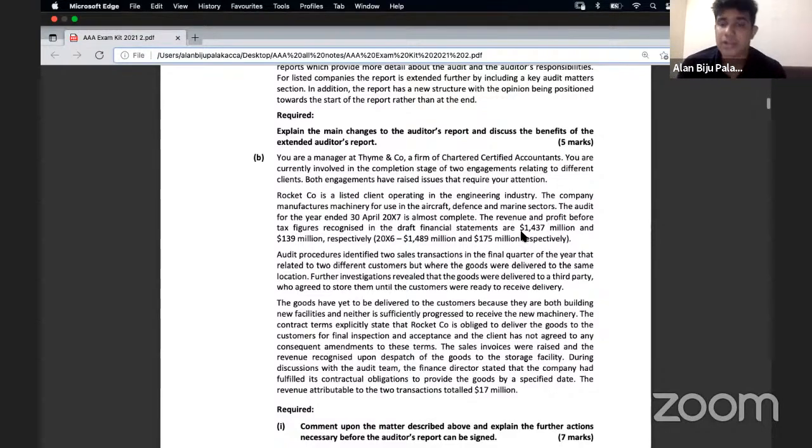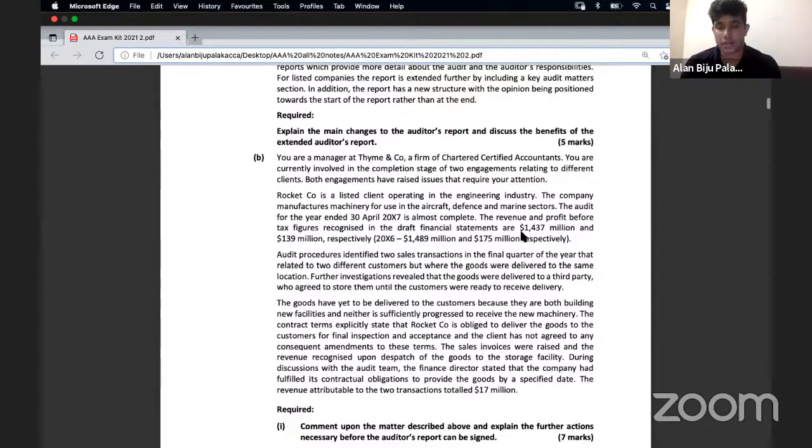Further, the investigation revealed the goods were delivered to a third party who agreed to store them until the customers were ready to receive the delivery. The goods have not yet been delivered to the customers because they are both building new facilities and neither is sufficiently progressed to receive new machinery. The contract terms explicitly state that Rocket Company is obliged to deliver goods to the customers for final inspection and acceptance. The client has not agreed any consequent amendments to these terms. The sales invoices were raised and revenue recognized upon dispatch of the goods to the storage facility.